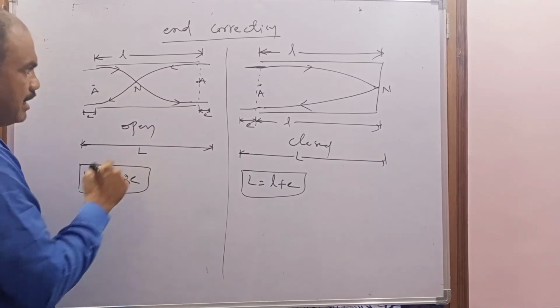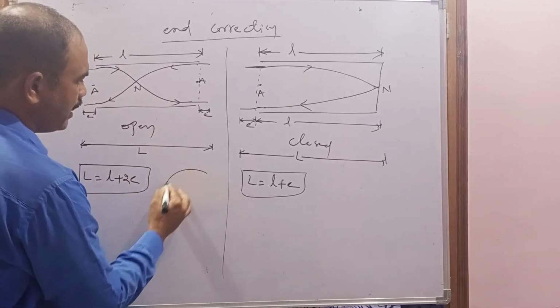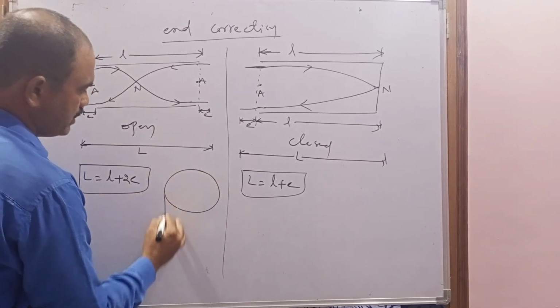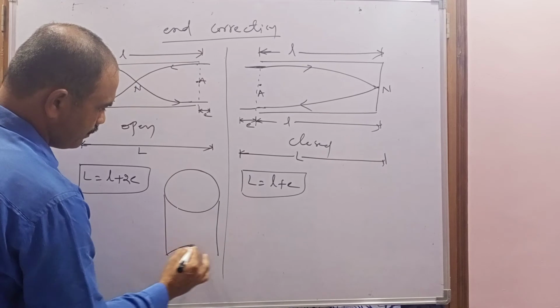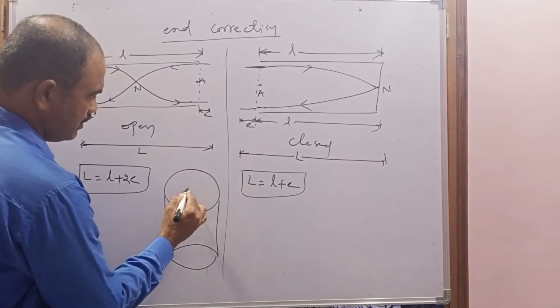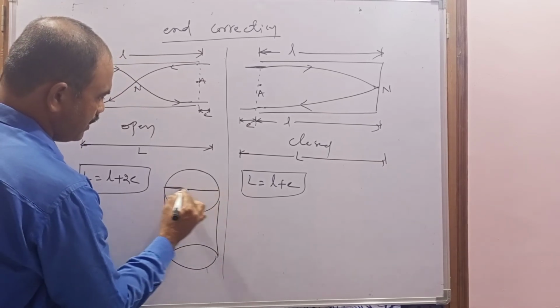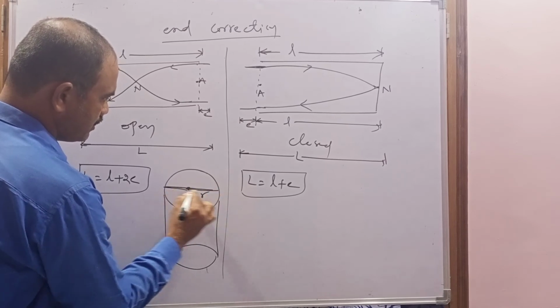This end correction depends upon the diameter of the pipe. If this is a cylindrical pipe which is open at both ends, consider this the diameter; up to here is the radius and this is called the diameter.